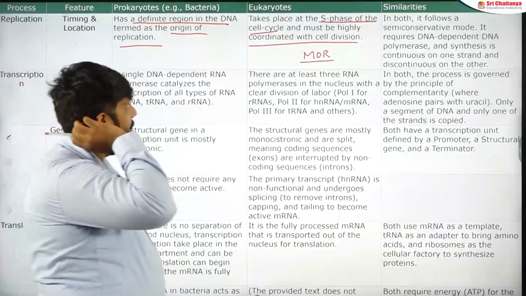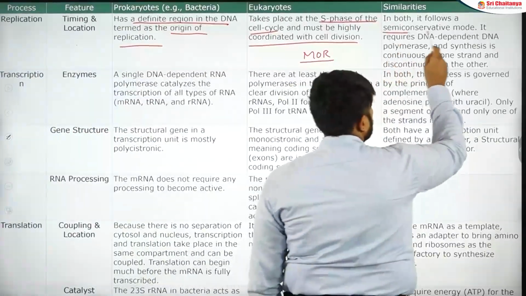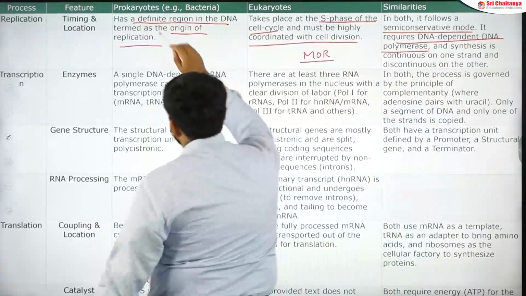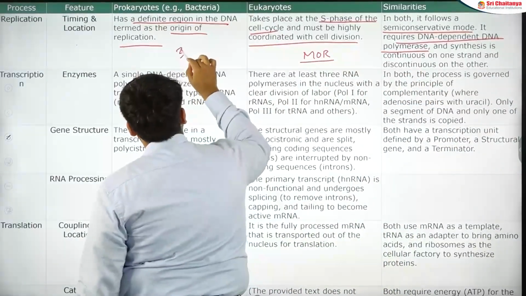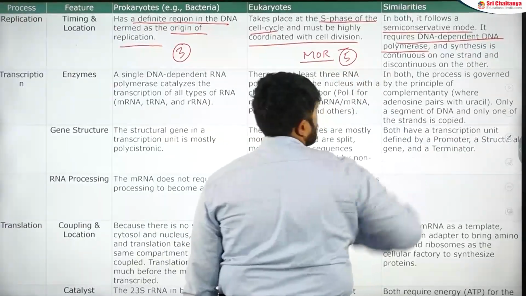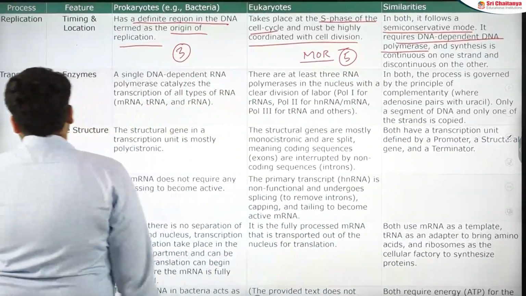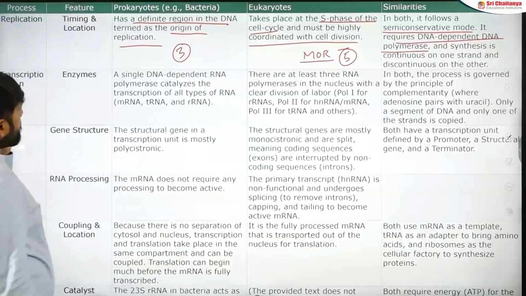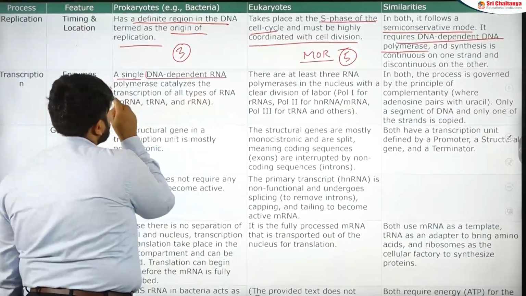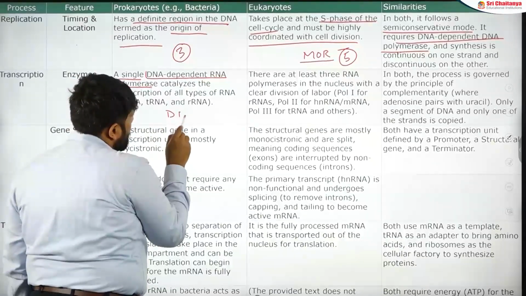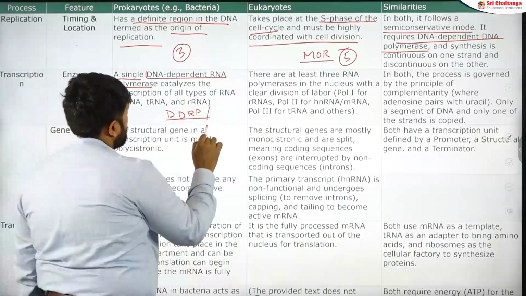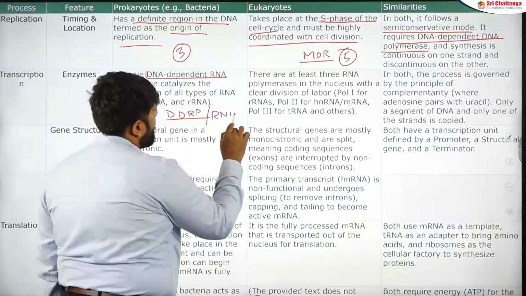What is the similarity? In both they follow the semi-conservative mode. They both require DNA dependent DNA polymerase. Remember that in case of prokaryote you have 3 types of DNA polymerases. Here you have 5 types of DNA polymerases available. Next one, in transcription, what are the enzymes? Here you have only a single DNA dependent RNA polymerase. This can be written as DDRP, or sometimes books also write it as RNAP, RNA polymerase.